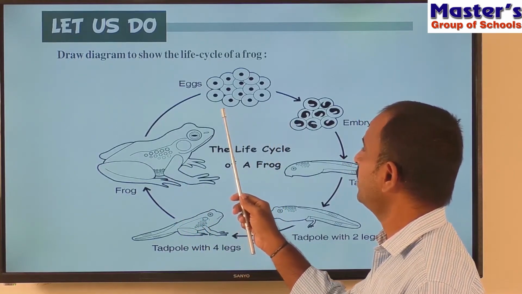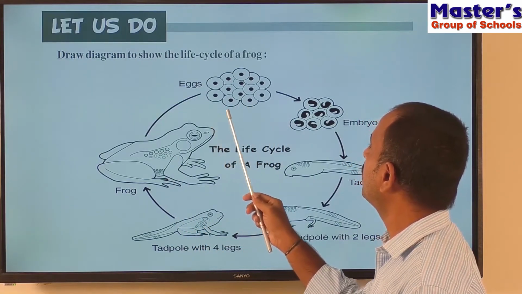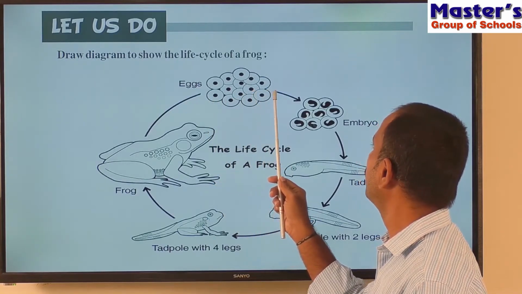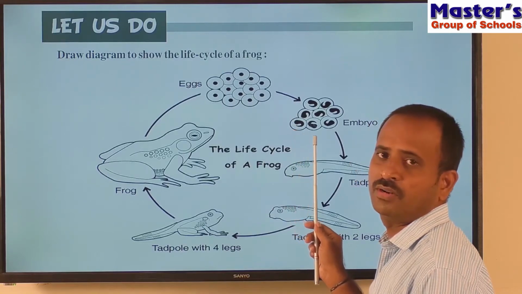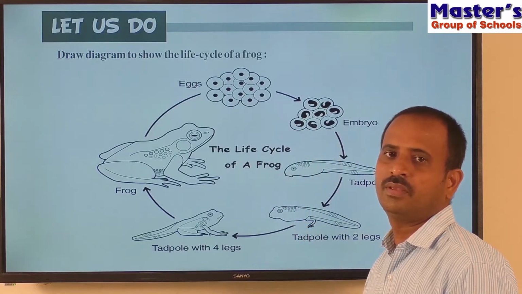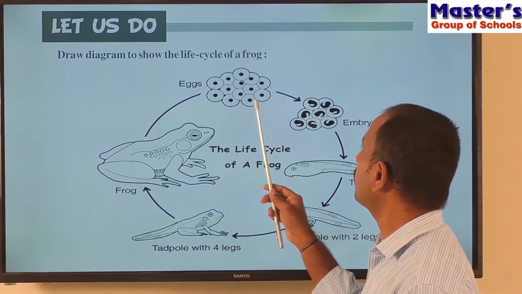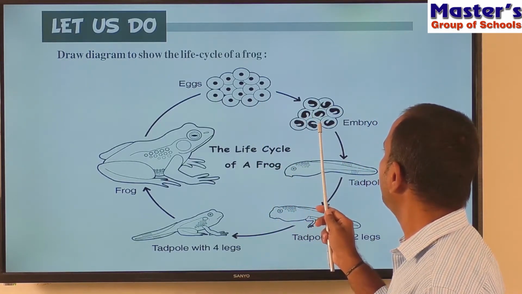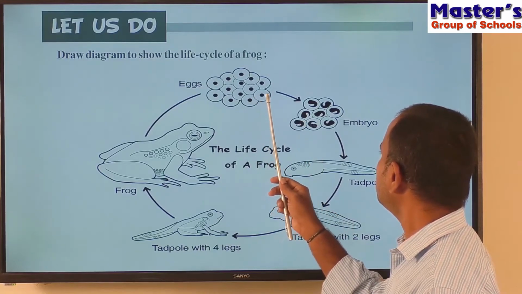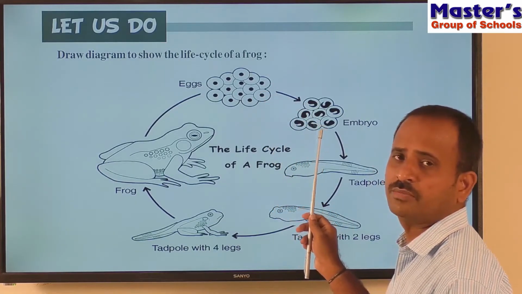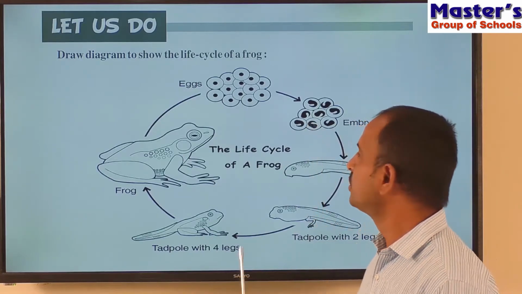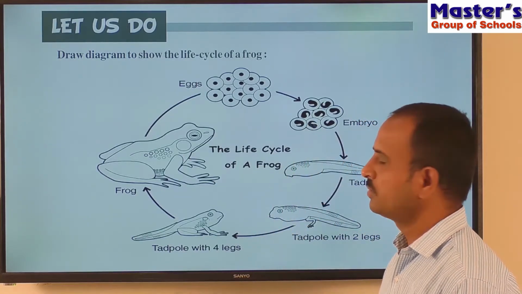So what is the first one? Eggs. After a few days the eggs will grow into smaller ones, that is the embryo. The embryo looks like a fish, which is called a tadpole.